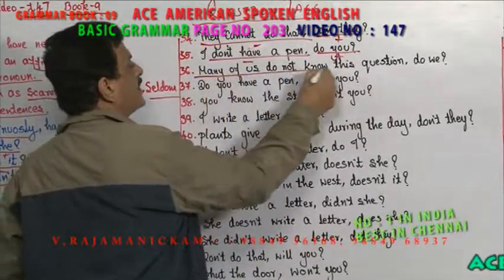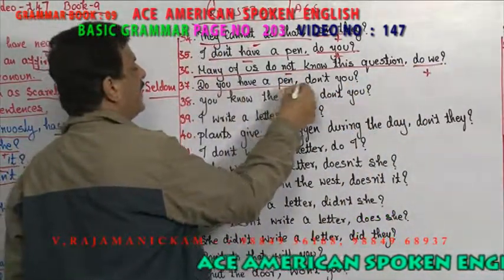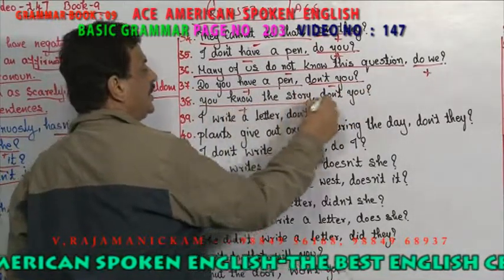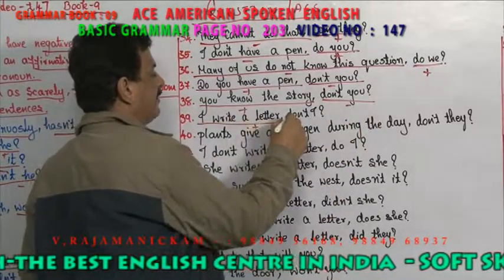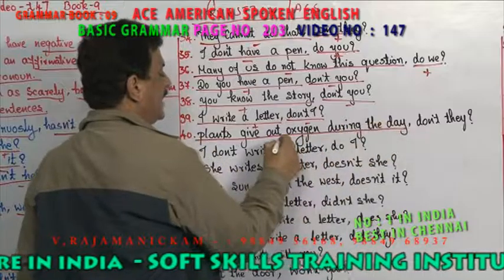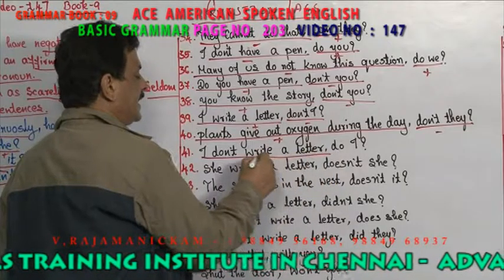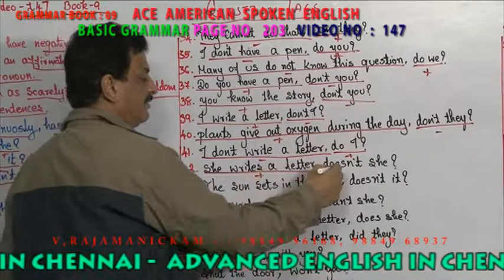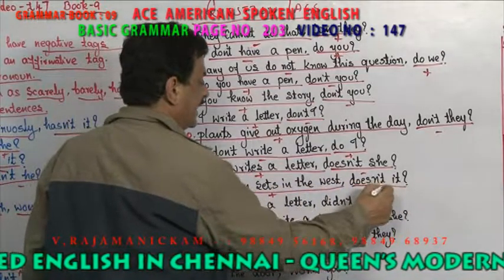Do you? Many of us don't know this question. It is negative. What is the positive tag? Do we? Do you have a pen? It is positive. Negative is don't you. You know the story. It is positive. Don't you? It is a negative tag. I write a letter. It is positive. Don't I becomes a negative tag. Plants give out oxygen during the day. It is positive. Negative is don't they. I don't write a letter. It is negative. Positive is do I. She writes a letter. It is positive. Negative is doesn't she. The sun sets in the west. It is positive. Negative is doesn't it.